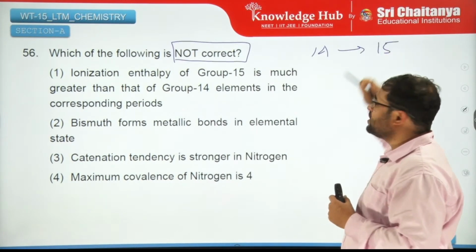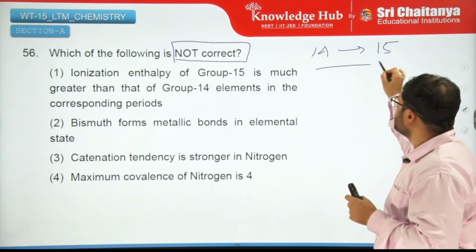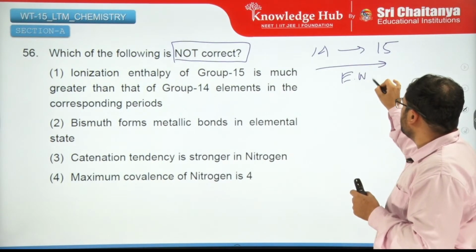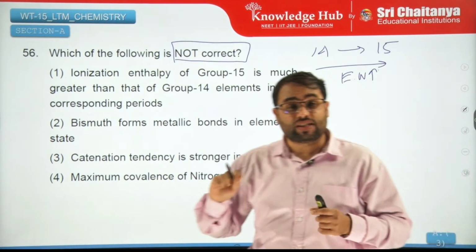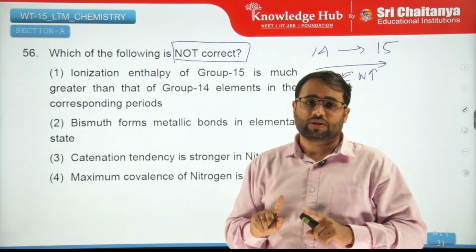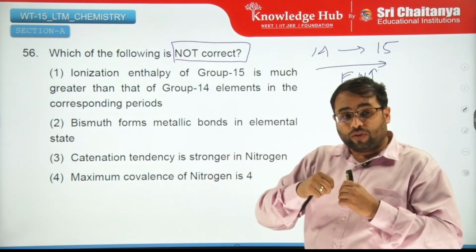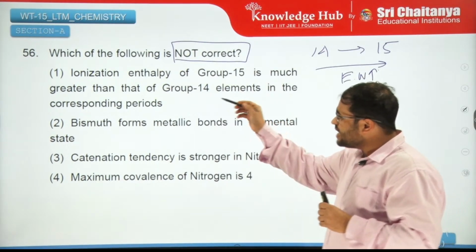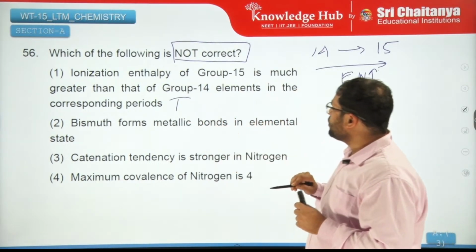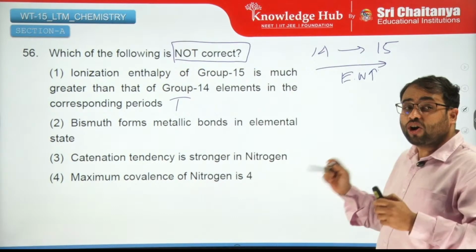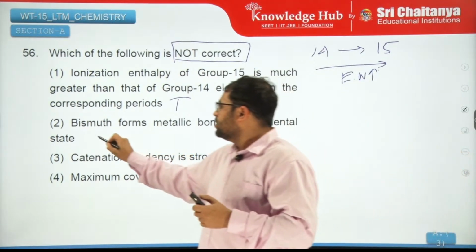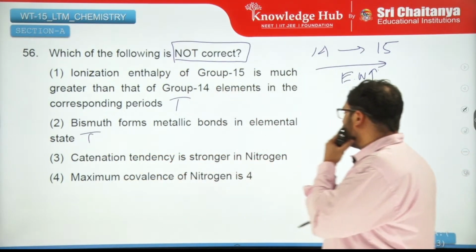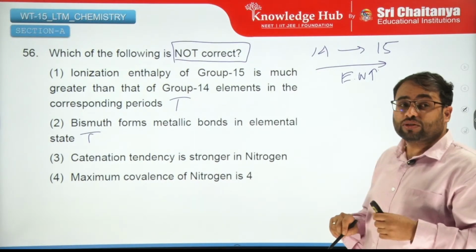14 to 15, what happens? The electronegativity is increasing. As electronegativity increases, attraction for electron increases, right? So removing an electron will become more difficult. So yes, this appears to be true. Bismuth forms metallic bonds. Yes, because bismuth is a metal. So true.